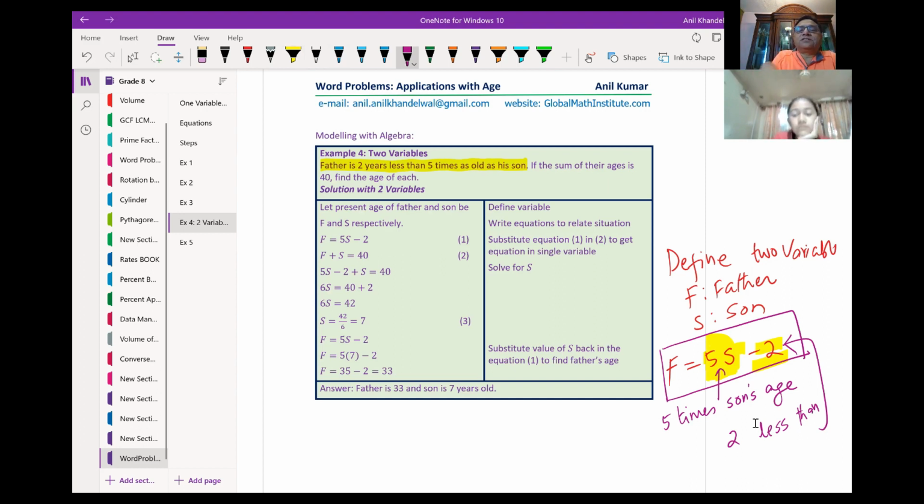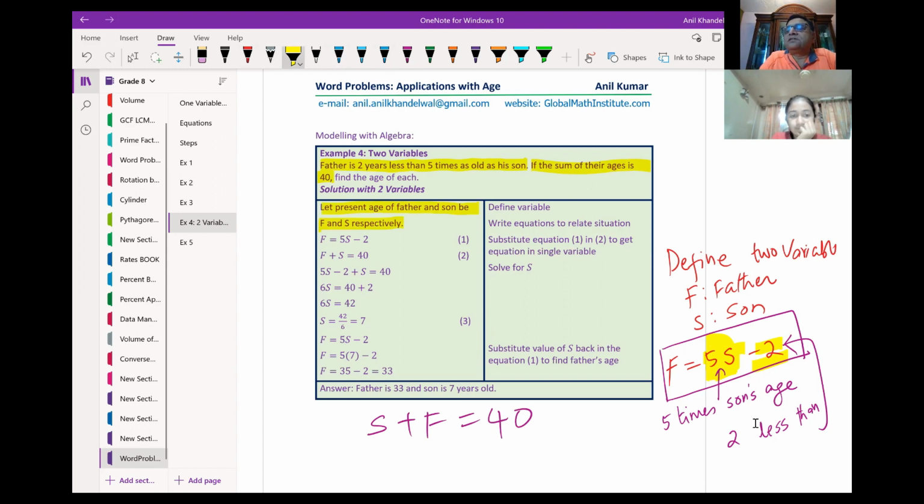Now let's look into the second statement, which is if sum of their ages is 40. This is simple. Sum of their ages 40 means son plus father is 40, right? So we get the second equation. So now we have two equations. We are saying let the age of father and son be f and s respectively.